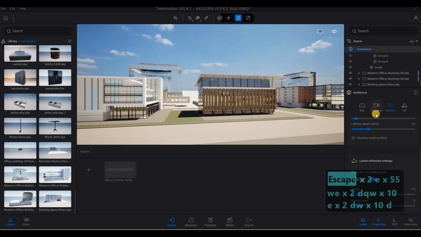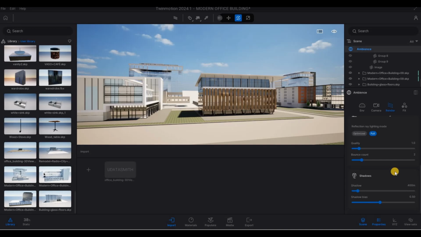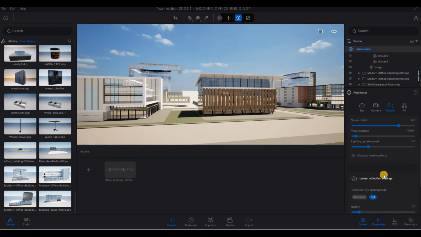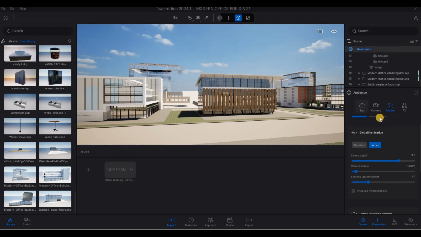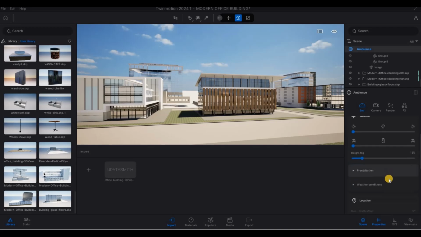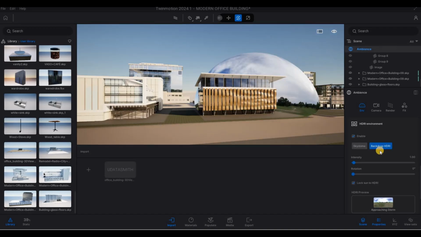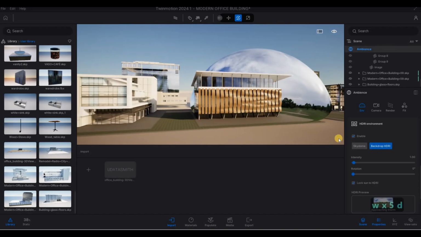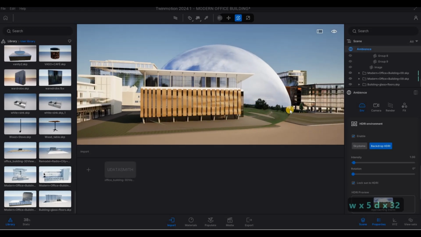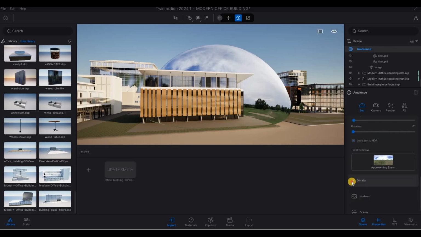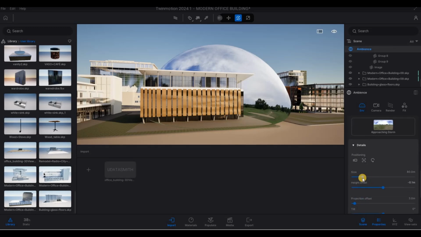Go to ambience. Environment. I want backdrop HDR, but as you can see, it's small. So let me work on this more.